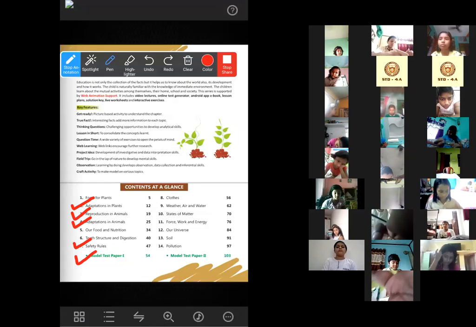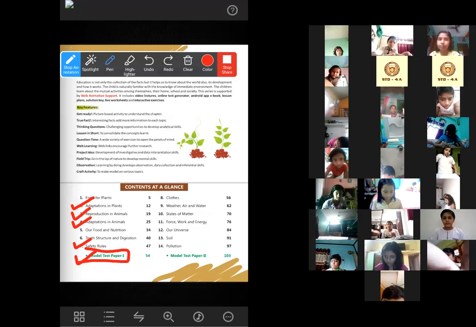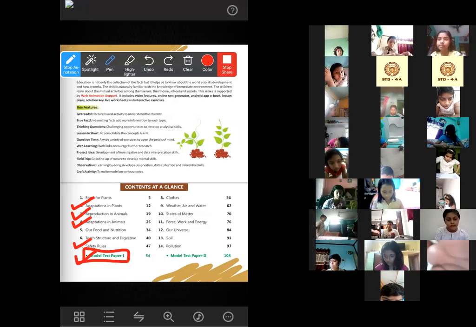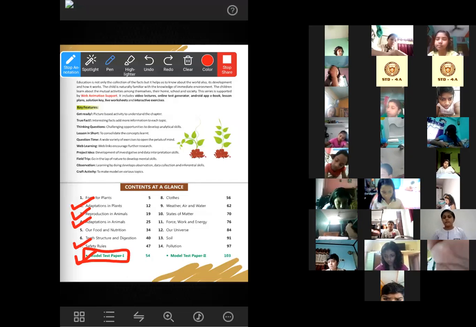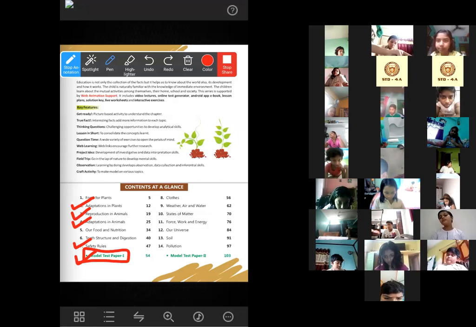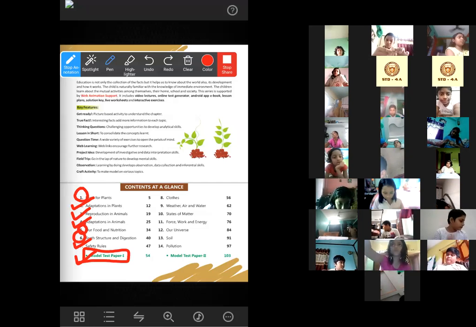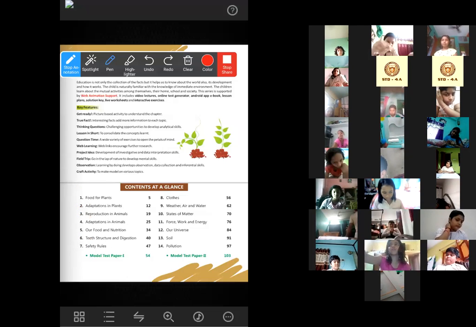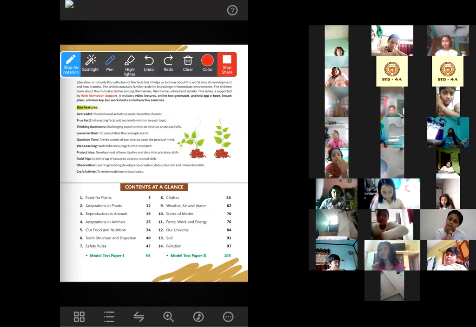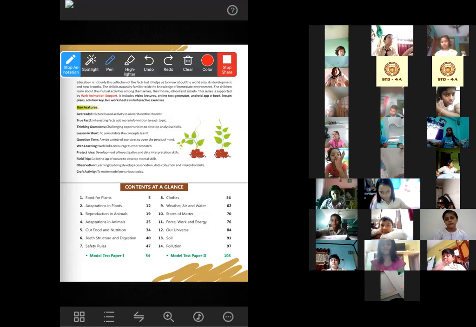Now model test paper 1, all the question answers from model test paper 1 you will have to learn. If the chapter is not there, suppose any question is there in model test paper 1 from chapter 1 and chapter 5 and chapter 6, that also you will have to read. Okay, so the full model test paper 1 you will have to read for the coming Essay 1 exam.